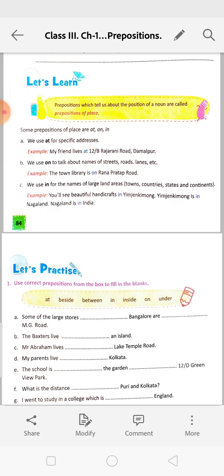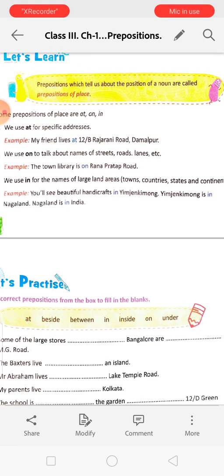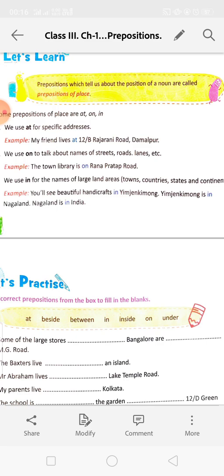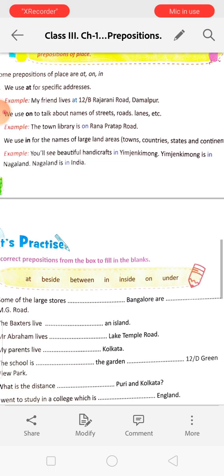You will see beautiful handicrafts in Yemzenkimong. It is a small town, so we are putting in. Yemzenkimong is in Nagaland. Nagaland is a state. Nagaland is in India. It is a country. So we are putting in before names of towns, states and countries.